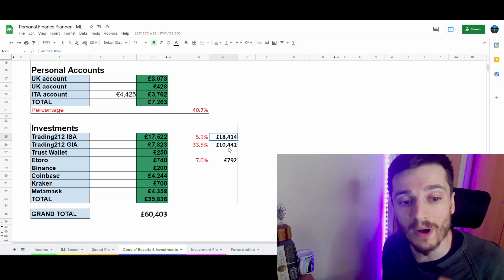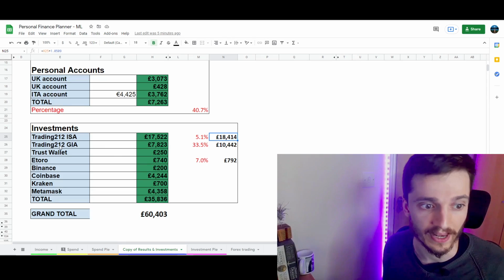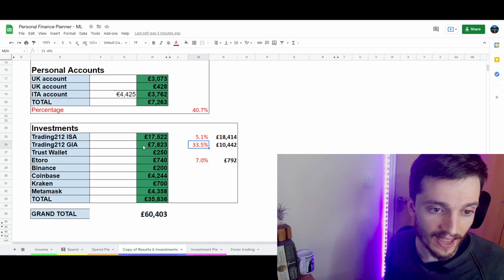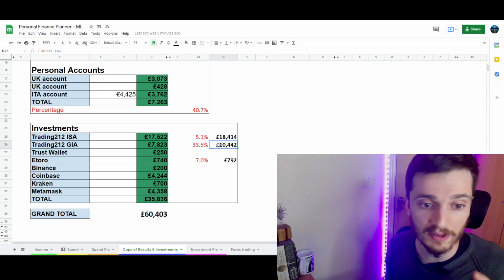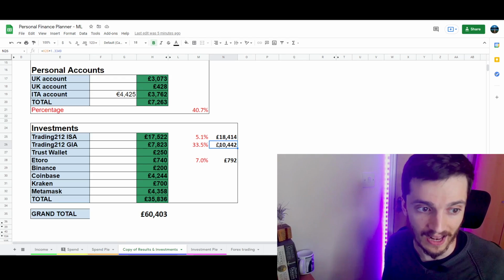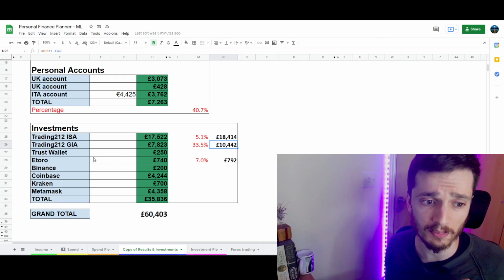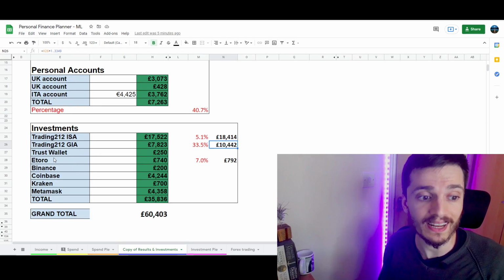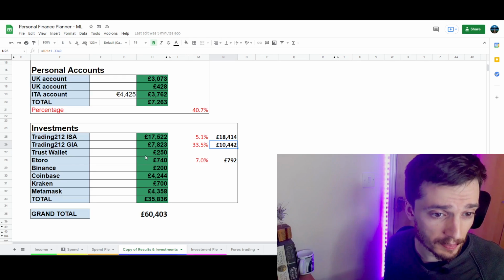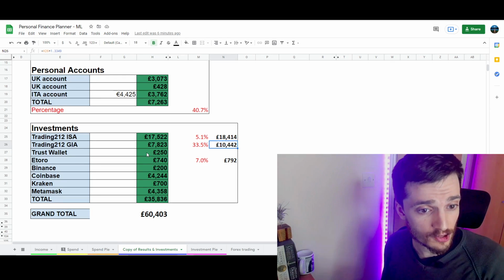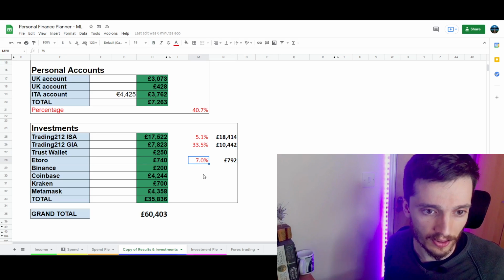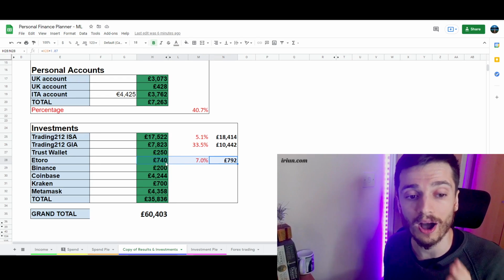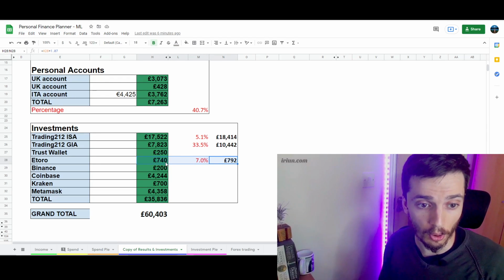This is data that I got yesterday, so this is basically how much money I have. Now basically, if I were to cash out today, which is not going to happen, then there is the general account, the one that is not protected by the taxes, and in this case I have about 7 grand there, and at the time of recording 10 grand is the overall value of that portfolio. Then we have bits and bobs, because this is obviously all the stocks, but most importantly crypto, and this is why I think crypto is a bit of a challenge to keep track of. That is why I only have eToro here with 7% up, and I don't have too much money on eToro, although I'm planning to increase the amount on eToro drastically.